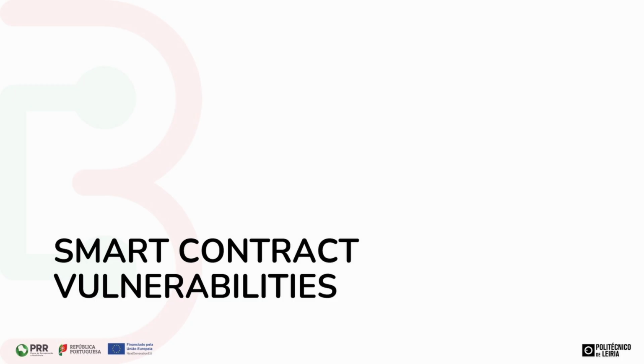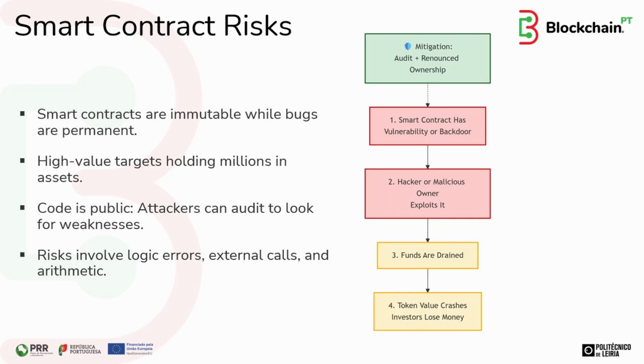Let's look at common smart contract vulnerabilities. Because smart contracts are immutable once deployed, any bug becomes a permanent vulnerability. With contracts often holding millions and their code publicly visible, attackers can freely audit them for weaknesses. The most critical risks come from subtle logic errors, insecure external calls, and flawed arithmetic, for example, integer overflows/underflows, any of which can be exploited to drain funds in a single irreversible transaction.